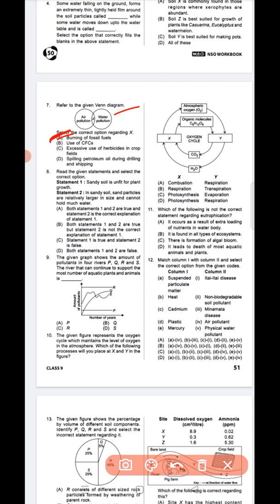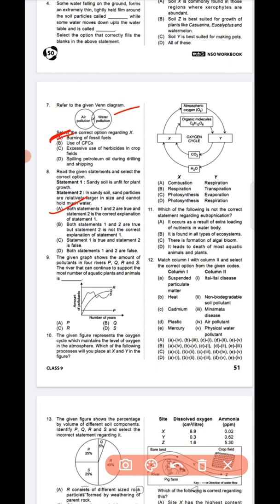Statement 1, sandy soil is unfit for plant growth. Statement 2, in sandy soil, sand particles are relatively larger in size and cannot hold much water. So question number 8, option A is the correct answer. Both statements 1 and 2 are true, and statement 2 is the correct explanation of statement 1.